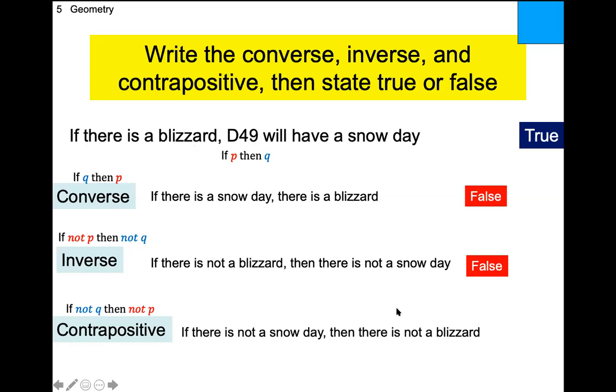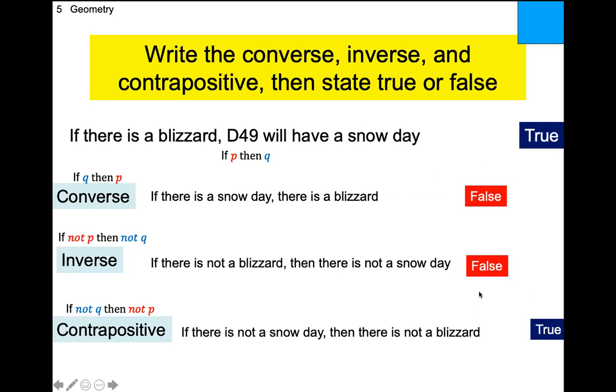So if it's not a snow day, then there's not a blizzard, guaranteed. So if there's a blizzard, we know that there's going to be a snow day. So if there's not a snow day, right, if we're at school, we know that there's not a blizzard going on. Okay, so that seems relatively simple to construct. The issue is reading it and logically figuring out if things are true or false.